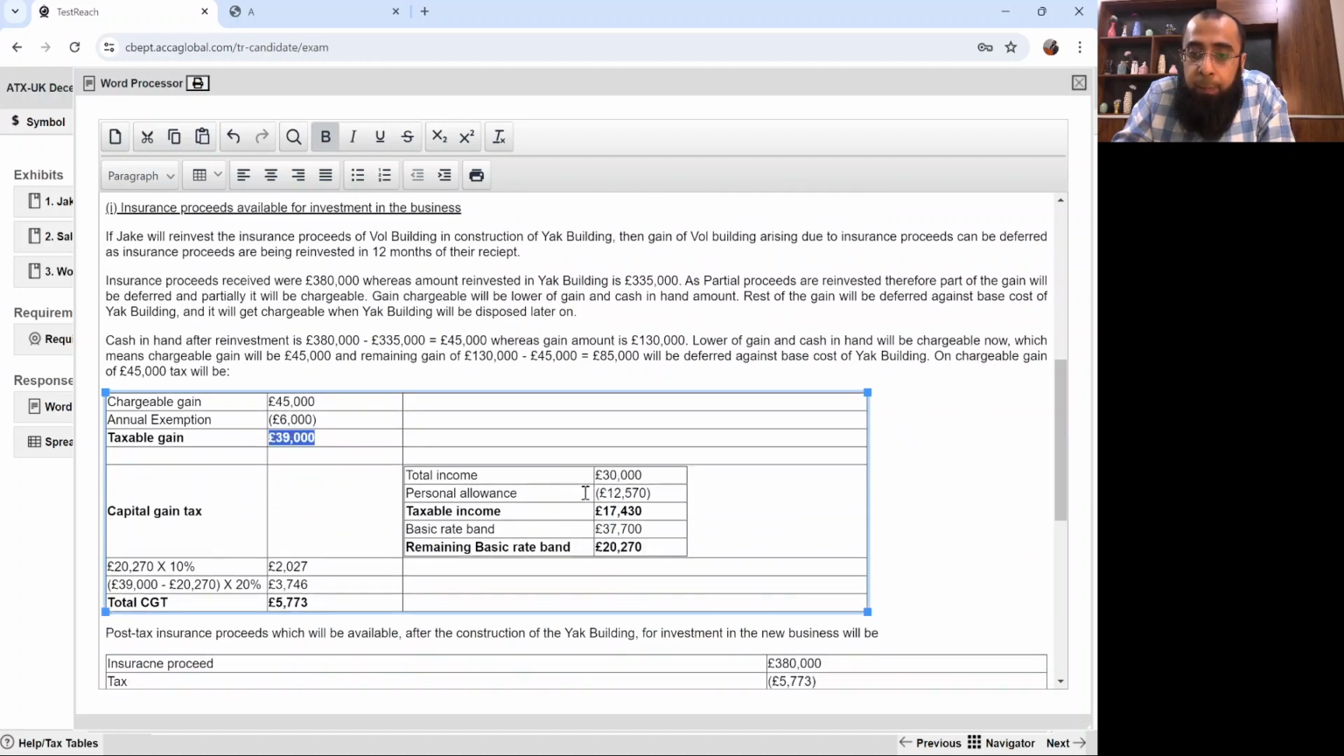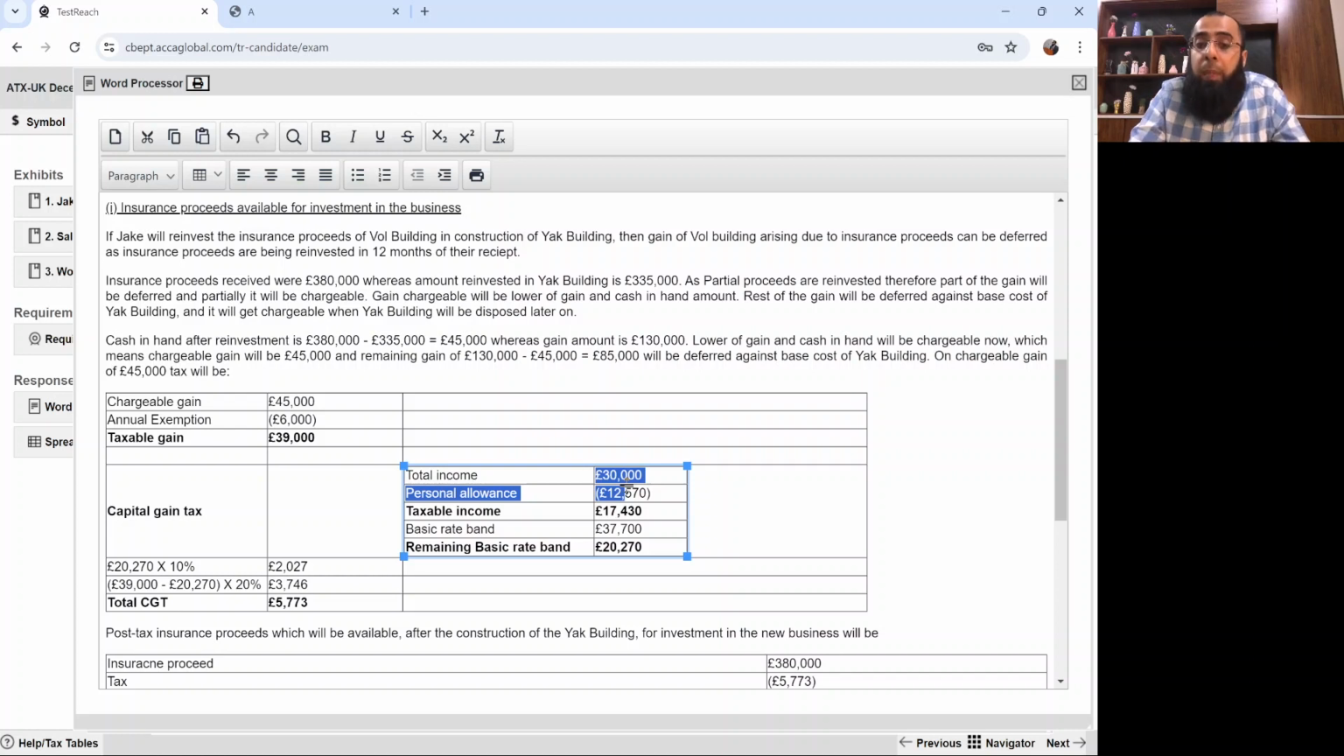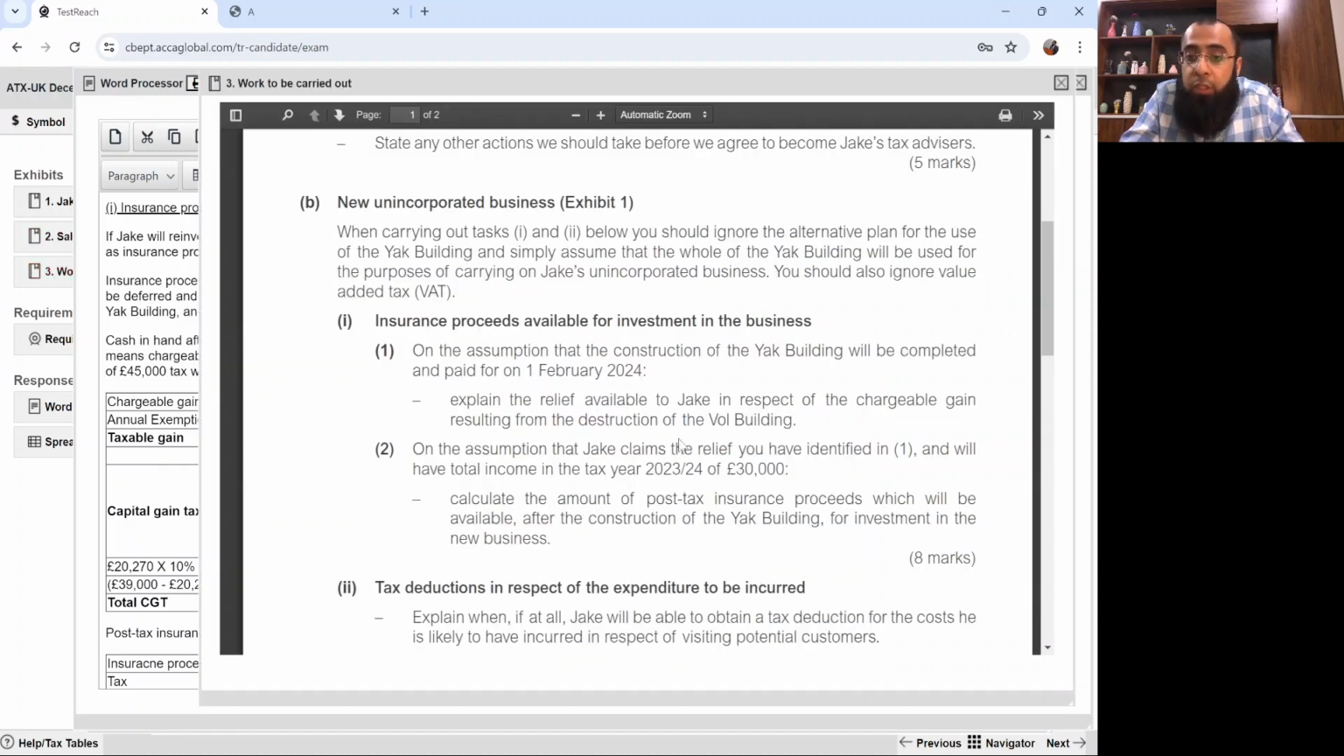So we said, okay, for the capital gains tax we need to look at the income tax band and the total income that was given in the question, and the total income given was 30,000 pounds. The personal allowance is 12,570. You get your taxable income. Now your taxable income amount is 17,430. It was given here in the question that you had total income of 30,000 pounds.